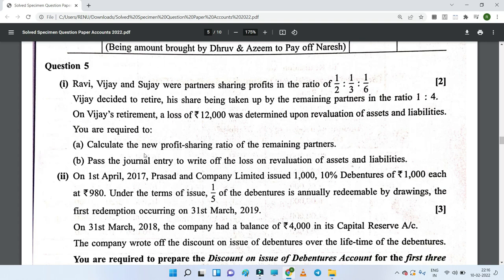So here we need to calculate the new profit sharing ratio, and as you know, new profit sharing ratio is old ratio plus gaining ratio. And the other thing which we have to do is to pass the journal entry to write off the loss of revaluation of assets and liabilities. Now as the loss is 12,000, which is required to be written off, let's see how it will be done.